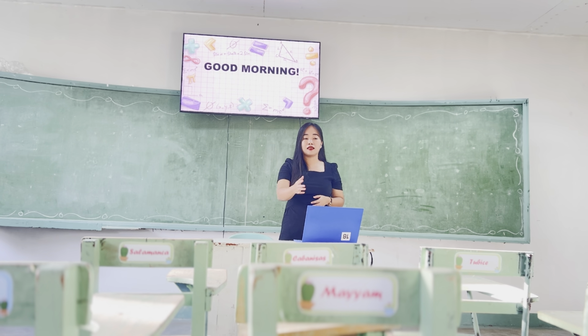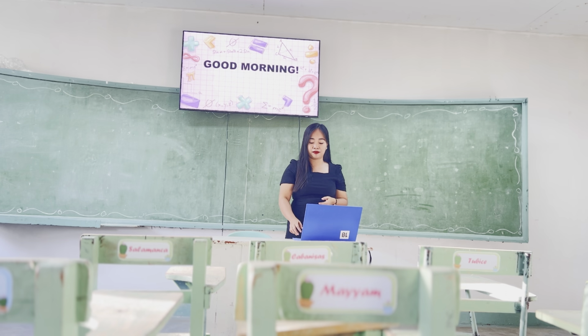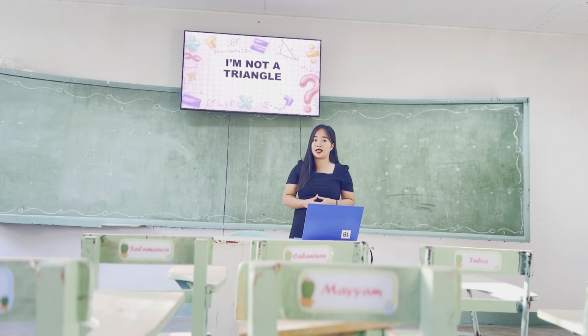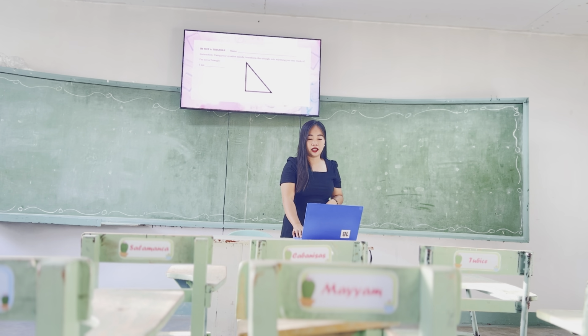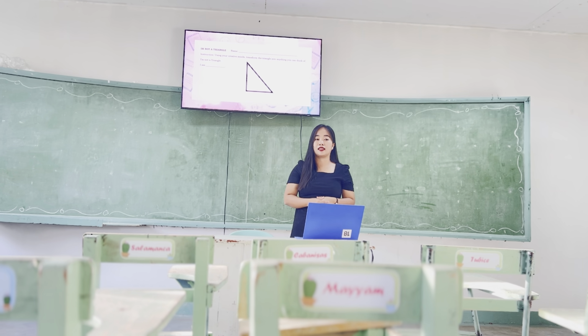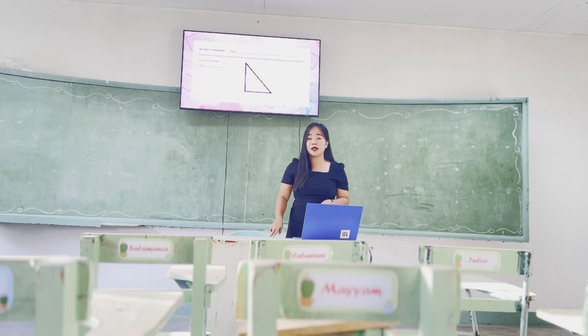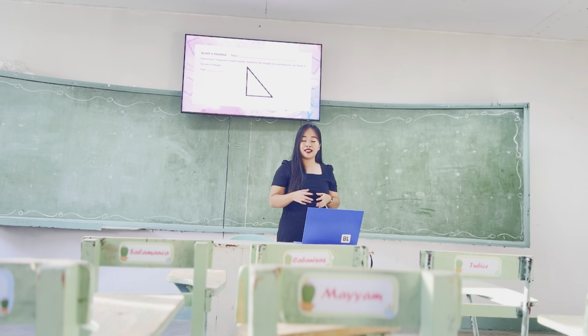Kindly check the worksheets that I have put on your table. This activity is entitled, "I'm not a triangle." What can you see in your worksheets? Yes, Anna? A triangle. Very good. What type of triangle is this? It is a right triangle.